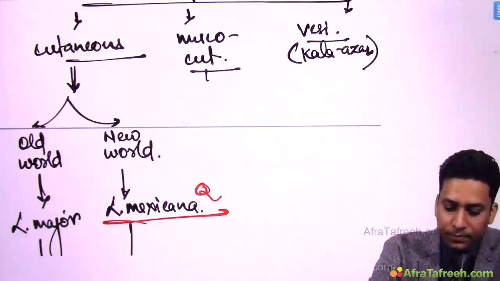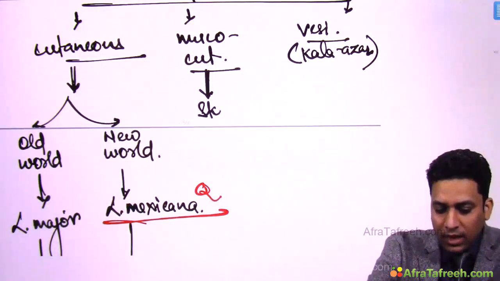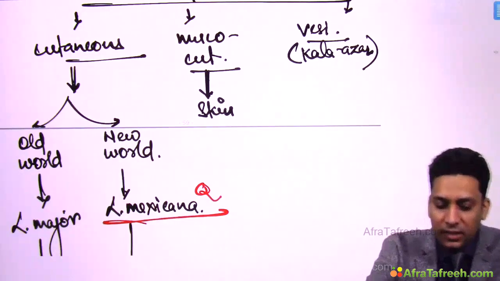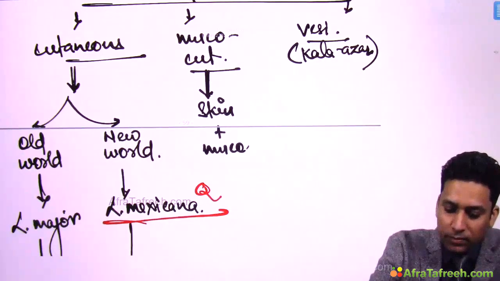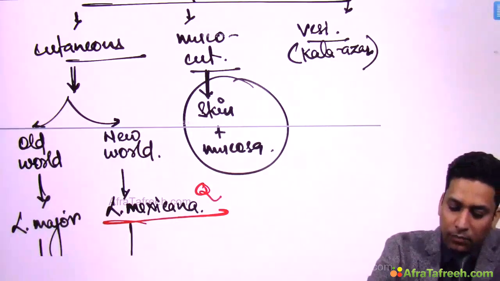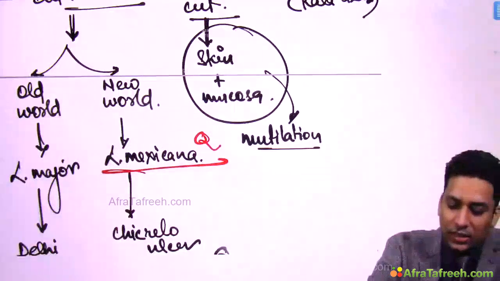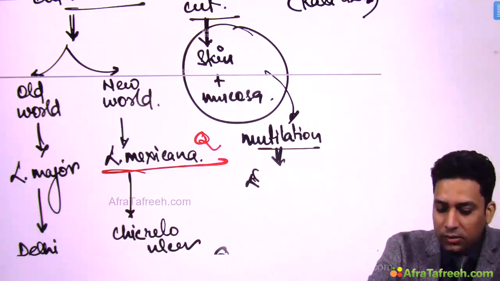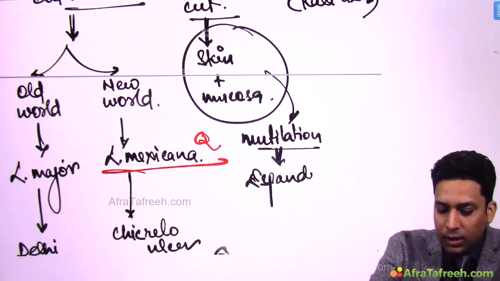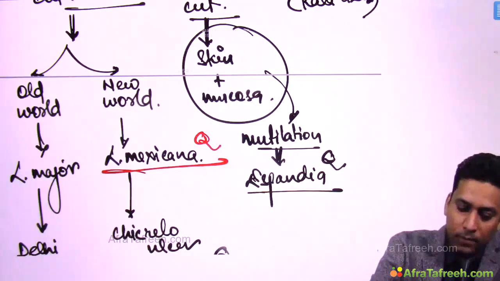Mucocutaneous type, as it is very obvious from the name itself, here skin as well as mucosa is involved, which leads to mutilation. So these mutilating lesions are seen, and these mutilating lesions are known as espundia. So they might ask you about this.